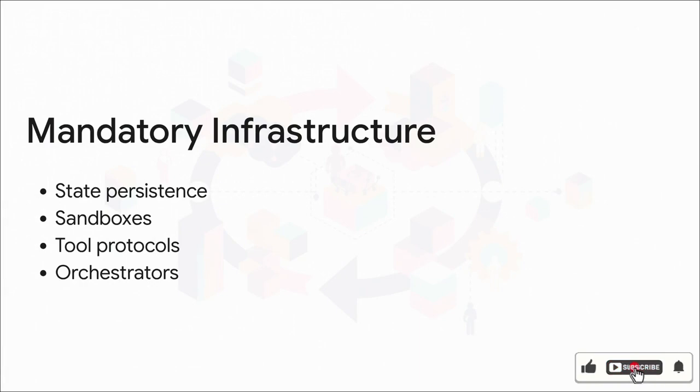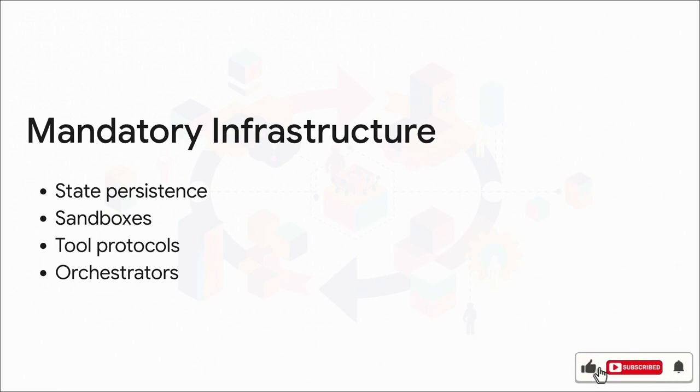So the absolute crucial takeaway here is that running a true loop is not just about writing a better prompt. It requires mandatory, heavy infrastructure. To make that 5-stage cycle actually function in a production environment, you need state persistence middleware just to track the session. You need secure execution sandboxes so the model can safely run code. You have to have tool integration protocols like Anthropic's Model Context Protocol, for example.